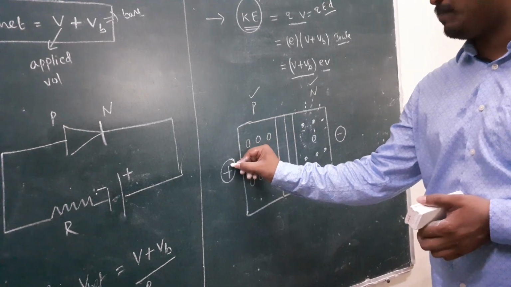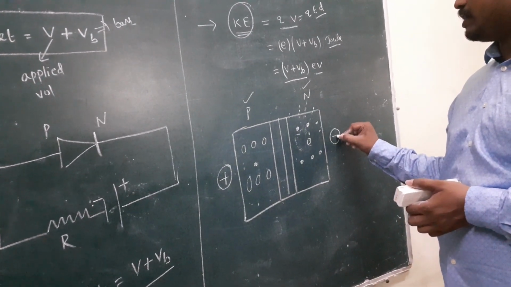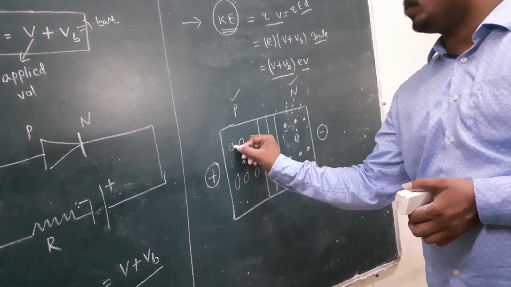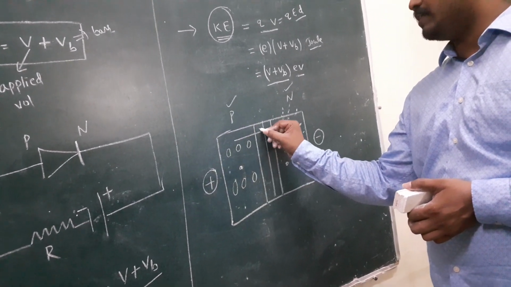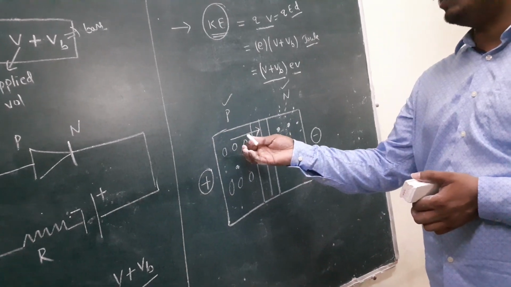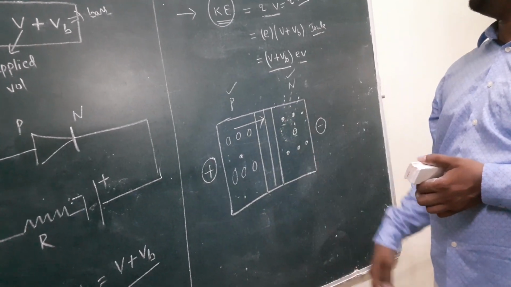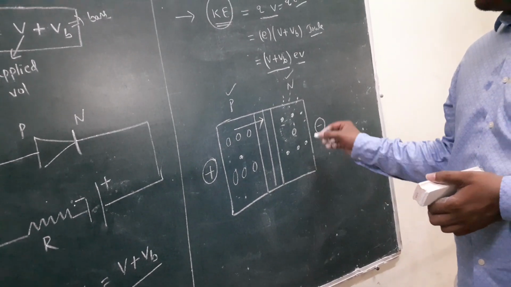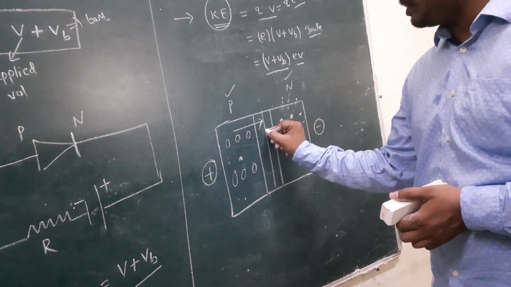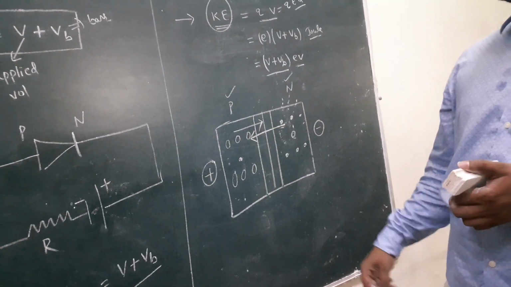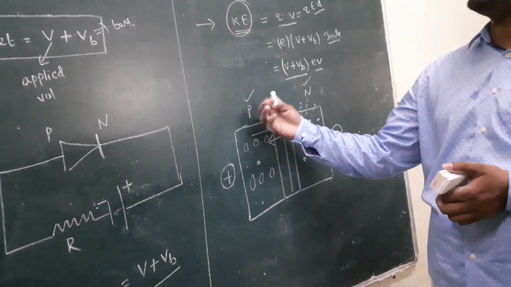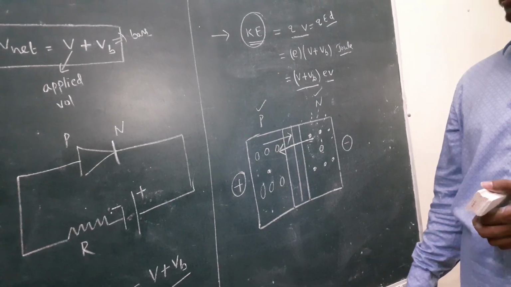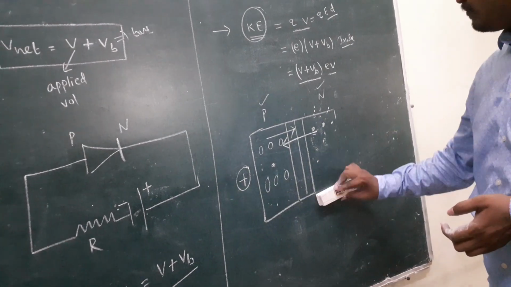P is connected to positive, N is connected to negative. This bias is named forward. This positive repels the holes here. So the holes move from the P side to the N side, and this is called forward bias. Or, what does this minus do to electrons? It repels them. So the electrons move from the N side to the P side, and that bias is said to be a forward bias.